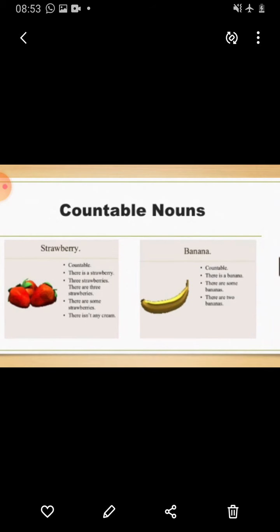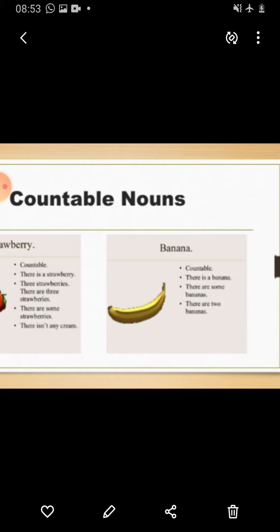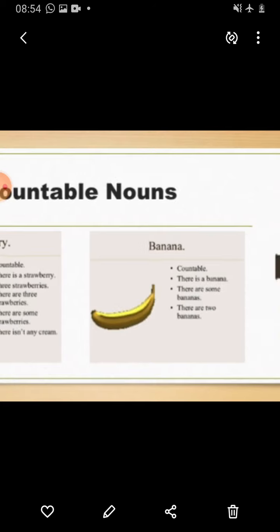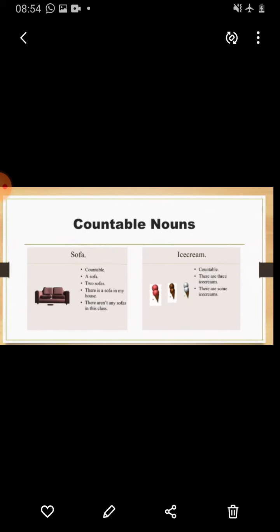Now countable nouns, strawberry. Strawberry is countable. There is a strawberry, there are three strawberries, there are some strawberries, there is not any cream. Or banana, countable: there is a banana, there are some bananas, there are two bananas. These are countable nouns. When we can count anything, then it is called countable.